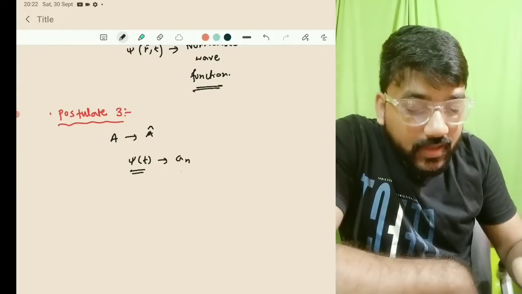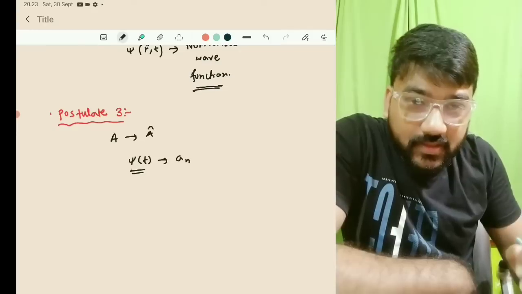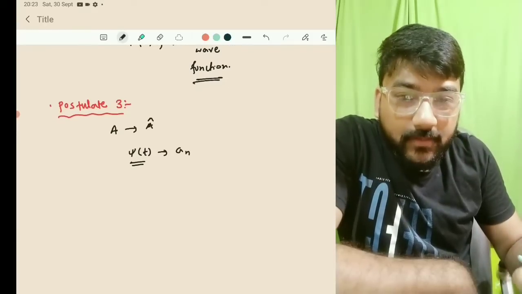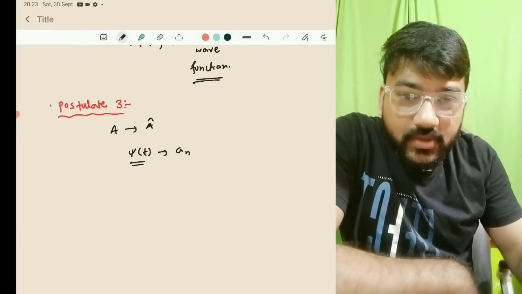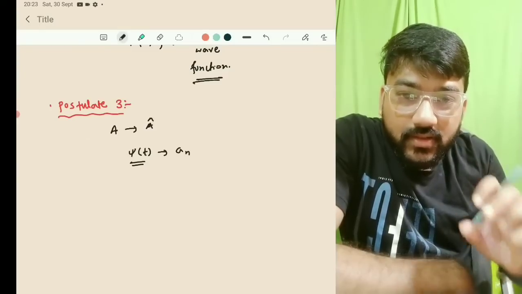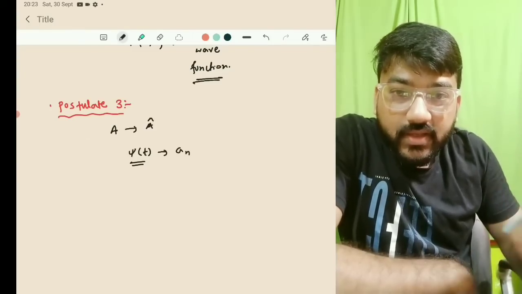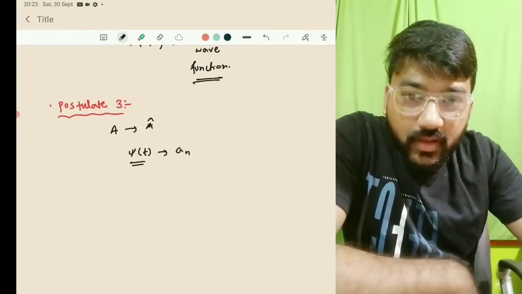This an is the eigenvalue of the state psi n. Whenever you have an observable or an operator, there are several eigenvalues and eigenvectors, and corresponding to each eigenvector there will also be an eigenvalue.